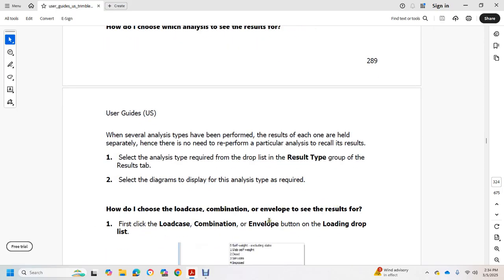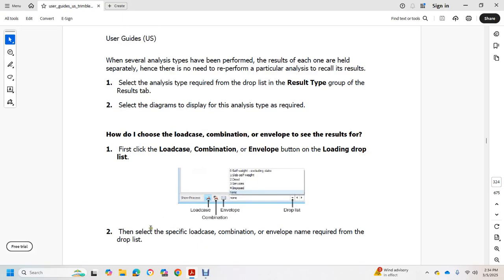With the first click of the load case, combination or envelope button, select from the load drop-down list and show the load case, combination or envelope. Then look at the specified load case or envelope required from the drop-down list.